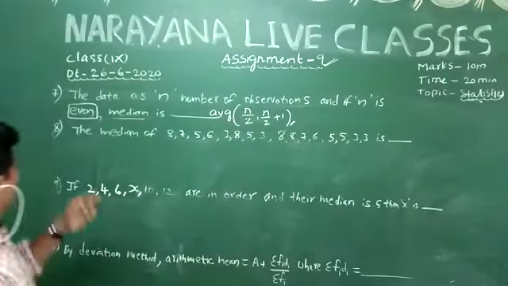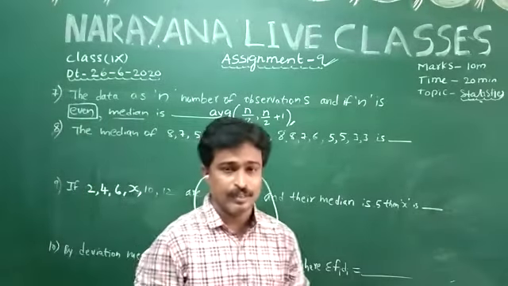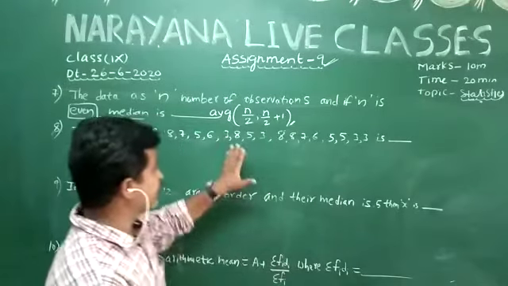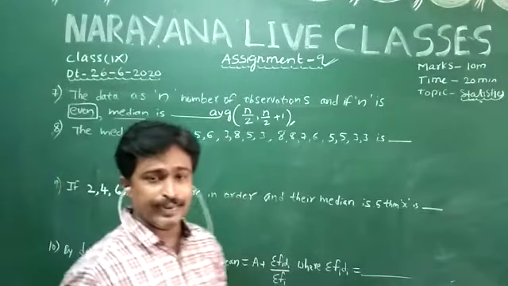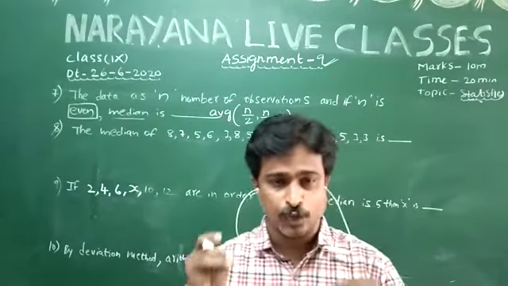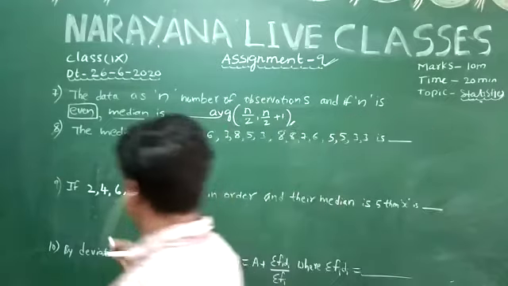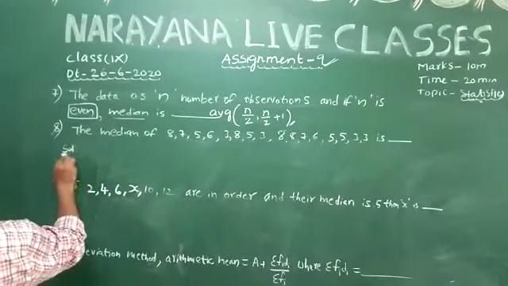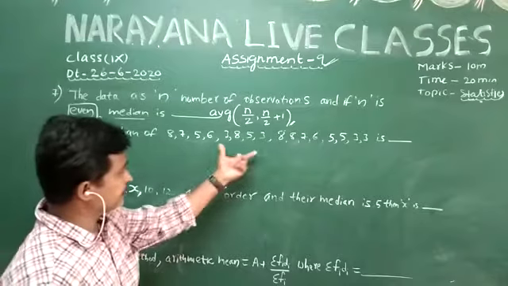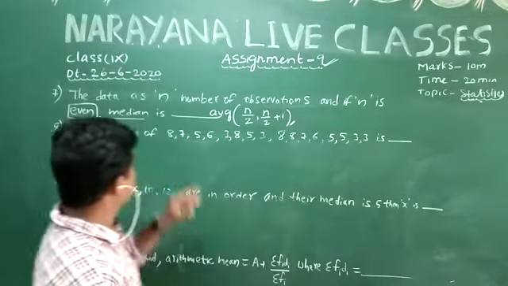Okay. Coming to question number 8. He is asking the median of these numbers. To find the median of any ungrouped data, first of all arrange the given numbers in ascending order. Coming to the solution, the numbers are 3, 8, 7, 6 and 5.